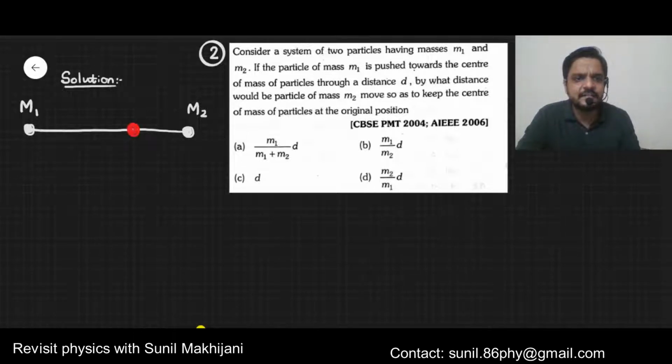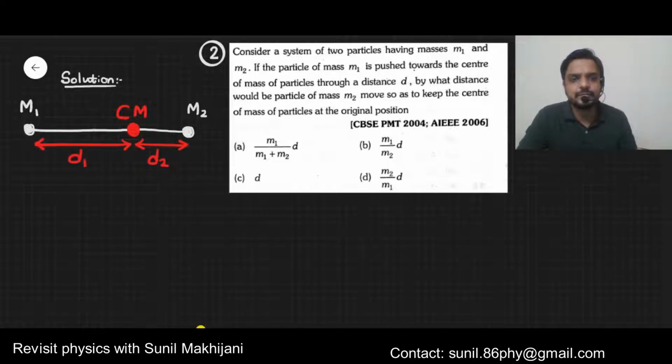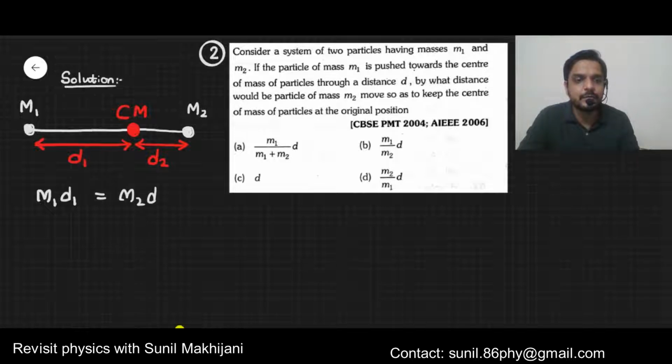Let's say this is the center of mass of both. Now the distance of the center of mass from the two particles, m1 and m2, is also not given at all. So what you do, we'll just take any symbol. Let's say I'm calling this d1 and this distance I'm calling d2. This is not given actually. Okay, so from here I can write one equation: m1 d1 is equal to m2 d2.